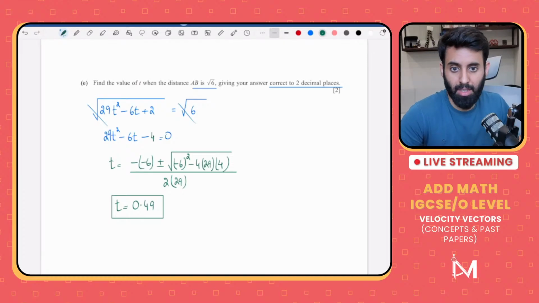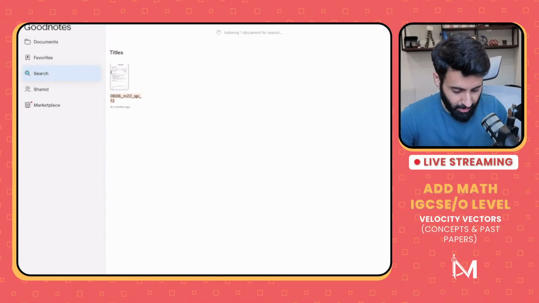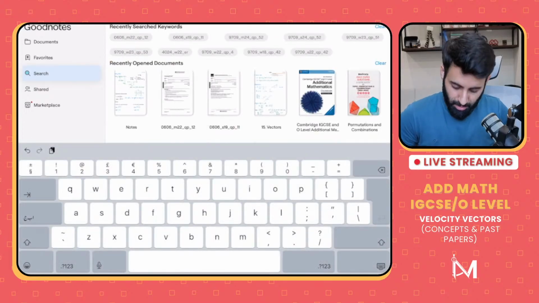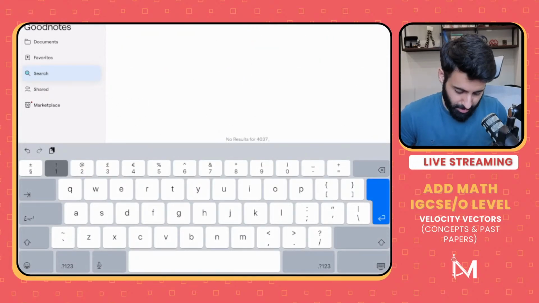Okay, so I have another question for you guys. This will be the last question. इसके बाद आप लोग जा सकते हैं. So that's 4037, Winter 13, QP 23.